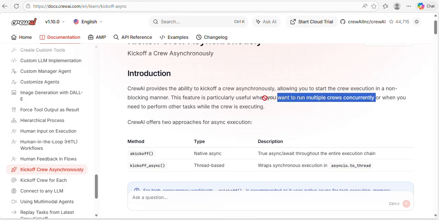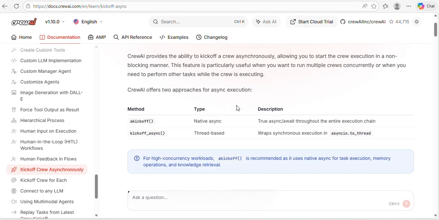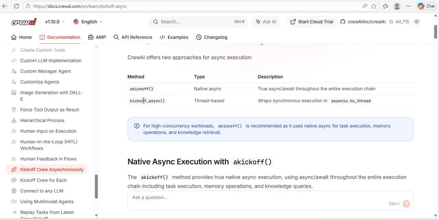Just as I discussed this point, when you want to run multiple crews concurrently, or when you need to perform other tasks while the crew is executing. CrewAI has two types of kickoff methods you can execute asynchronously. There is kickoff native async, which is Python native. In Python, we normally use async, await, and dot gather.